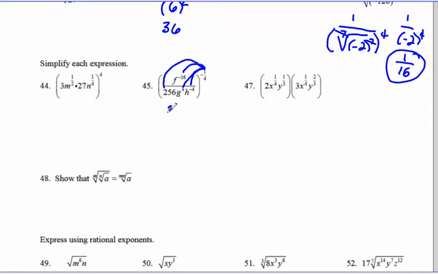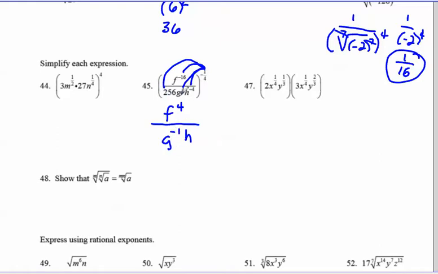So I have negative 16 times negative 1/4, which gives you 16 over 4. That gives you f to the 4th. Down here I have negative 1/4 times negative 4, which is 1, so that just gives me h, and negative 1/4 times positive 4, that gives you negative 1, so I have g to the negative 1.